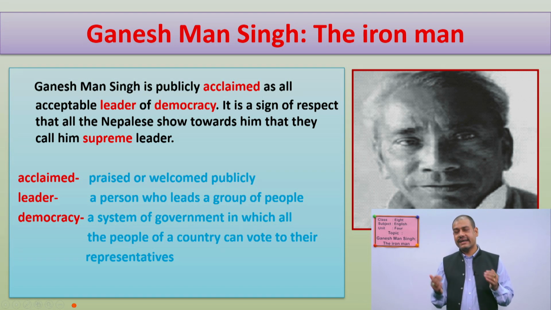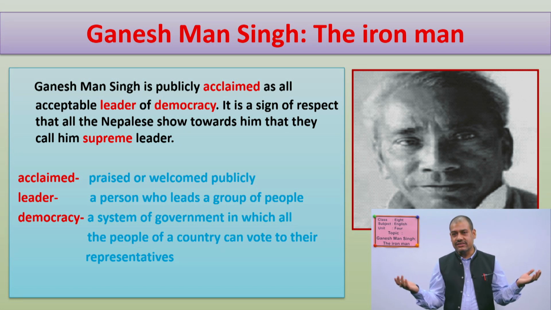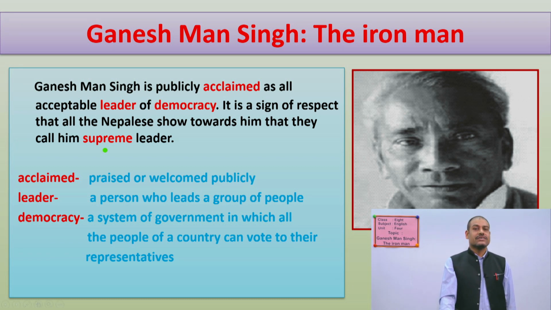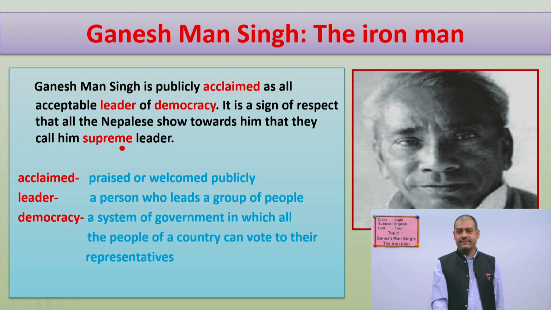So many years back in our country, we were ruled by the Ranas, we were ruled by the kings, but nowadays we are ruled by the Nepalese people themselves, our leaders like the Prime Minister, President, and our other parliamentary members. Another word we have is supreme. What is the meaning of supreme?